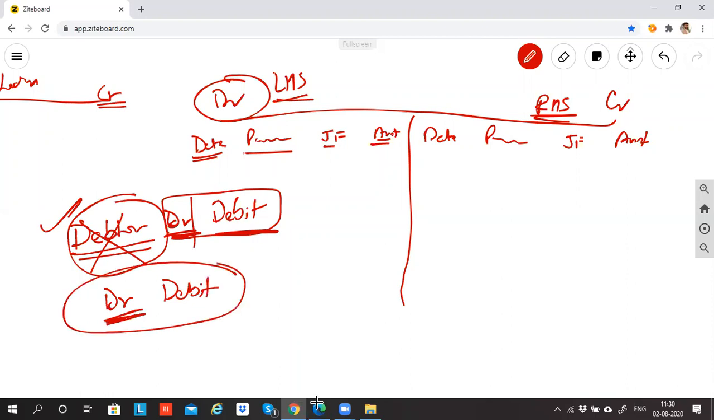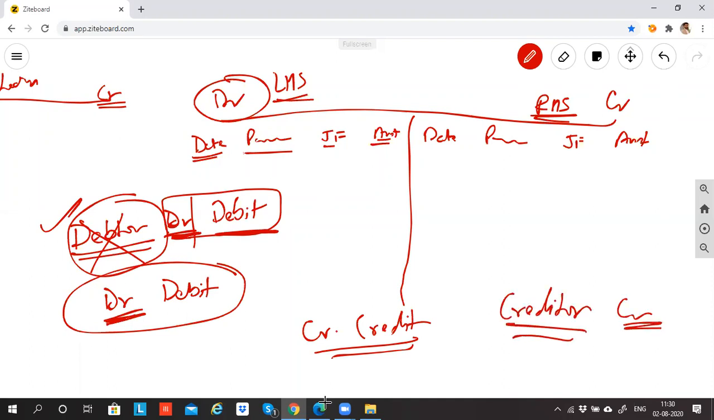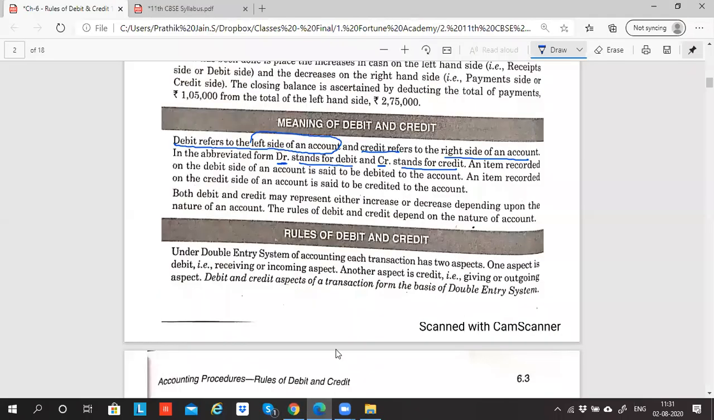CR does not mean creditor. CR means credit only. A lot of people think CR stands for creditor. No, CR stands only for credit. Nowhere in accounting is it mentioned that the short form of creditor is CR. Please be very clear with this. A lot of people have this confusion.